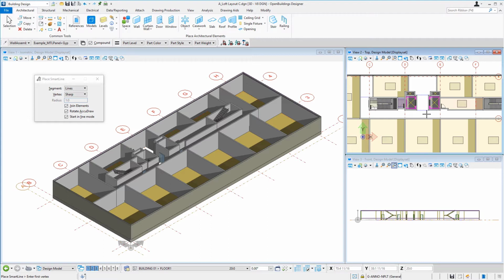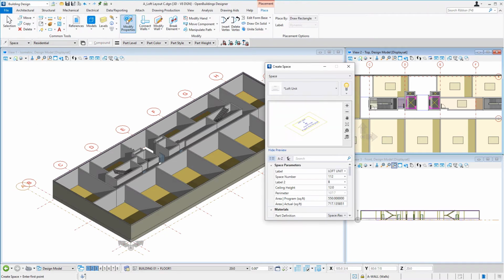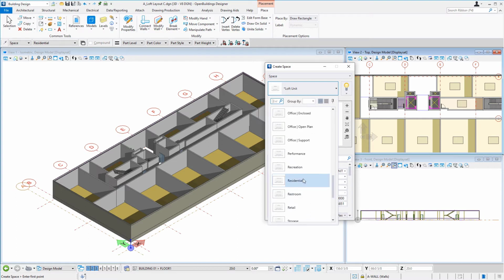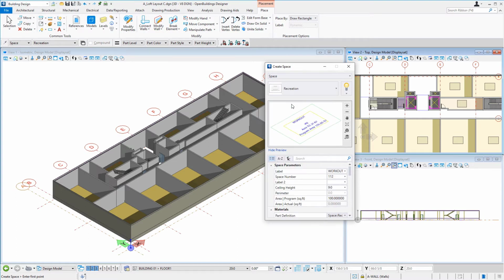And now I'll start placing the spaces. I'm going to start with these 3 lounge areas. So we'll come up and use the Create Space tool. I'm going to change the space type now to Recreation. And on the placement ribbon, we're going to change our Place By option to Flood Area. Now remember, when we flood an area, we can make that associative. I have that turned on. So it becomes associative with its bounding walls and, in this case, the line.